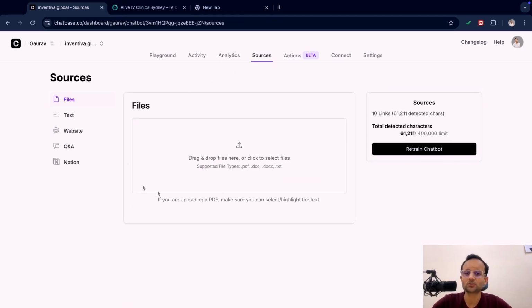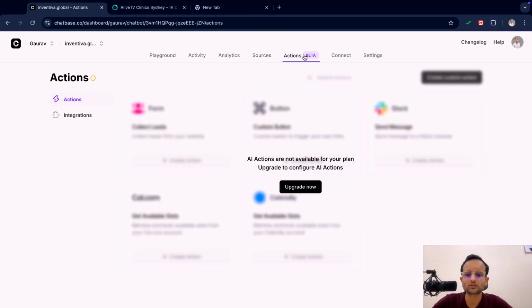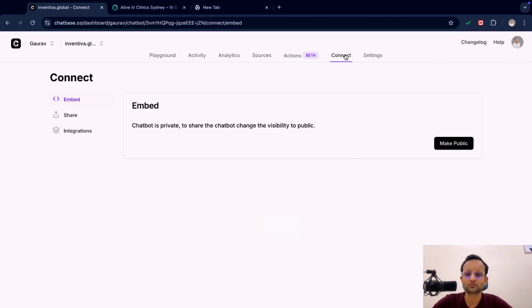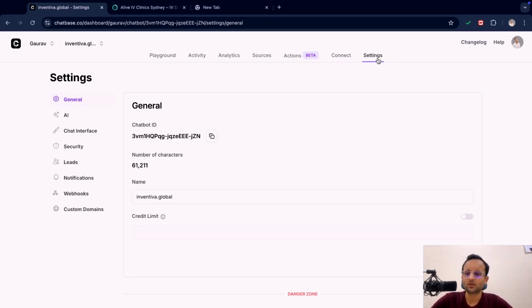Now there comes the sources. Sources is something which has a database. All the databases, websites and data sources are uploaded here. There comes the actions side and the connections. This part is where we connect this AI chatbot to different models. Now we don't need to go there. We need to come into the AI section here.